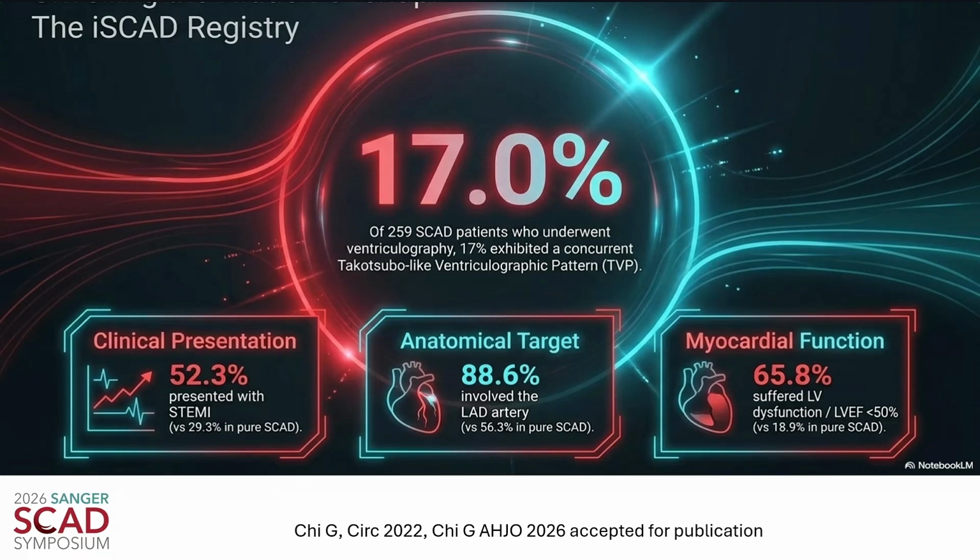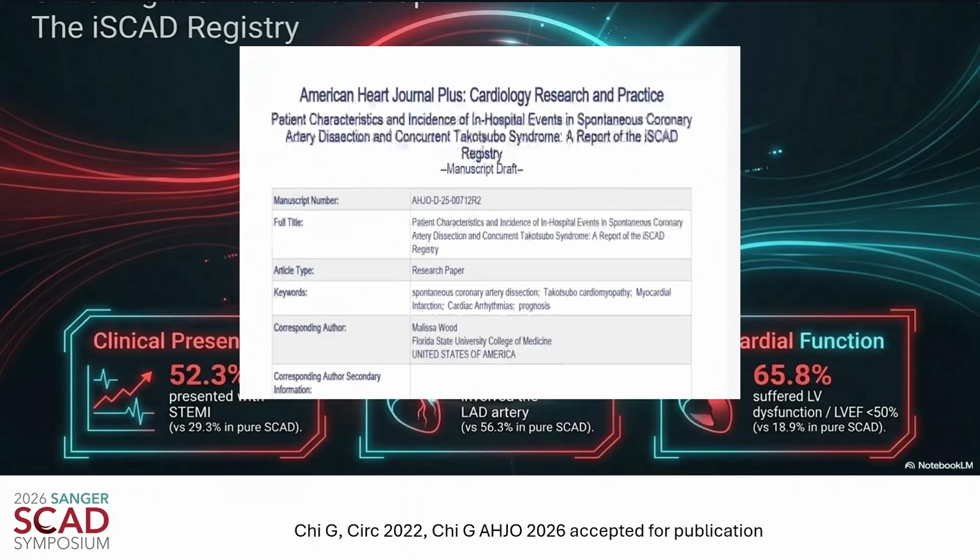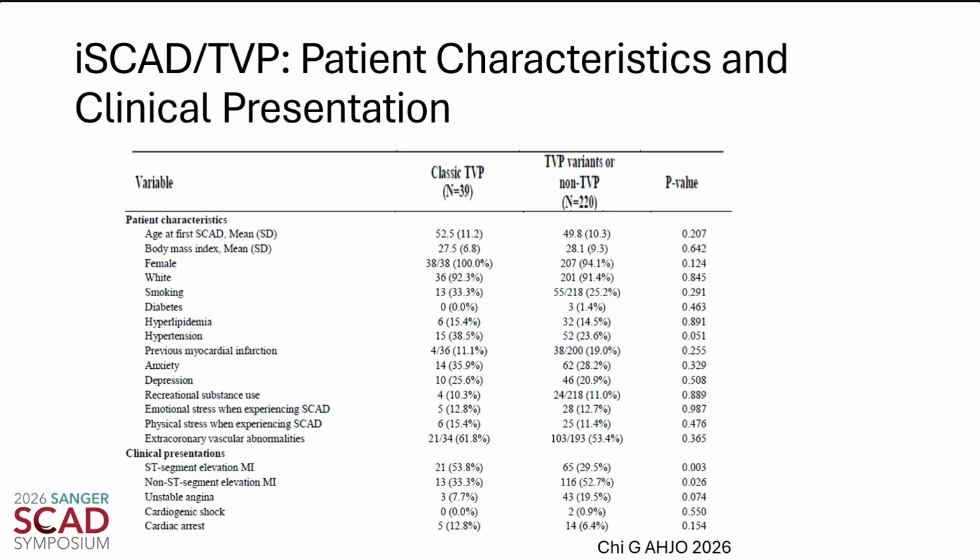52% presented with STEMI. In the majority, the LAD was involved. However, as I will show you, in over 50% of the cases, there was completely normal flow in that vessel. And we did see about 66% with evidence of left ventricular systolic dysfunction or pump function with an ejection fraction under 50%. This is our paper in the AHJ Plus, and as you heard earlier today, these open access papers are a gift because it means anybody can read these papers.